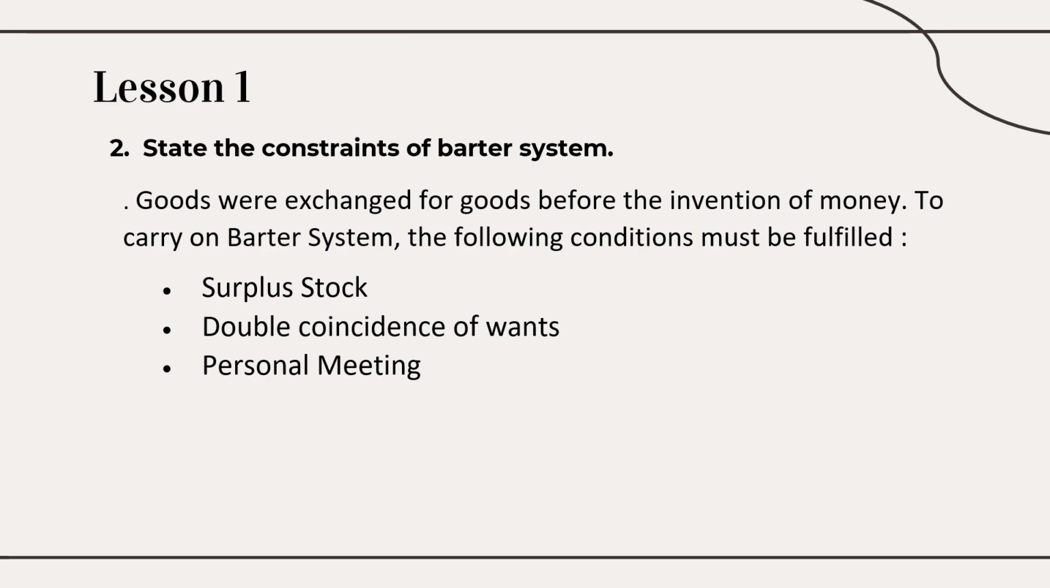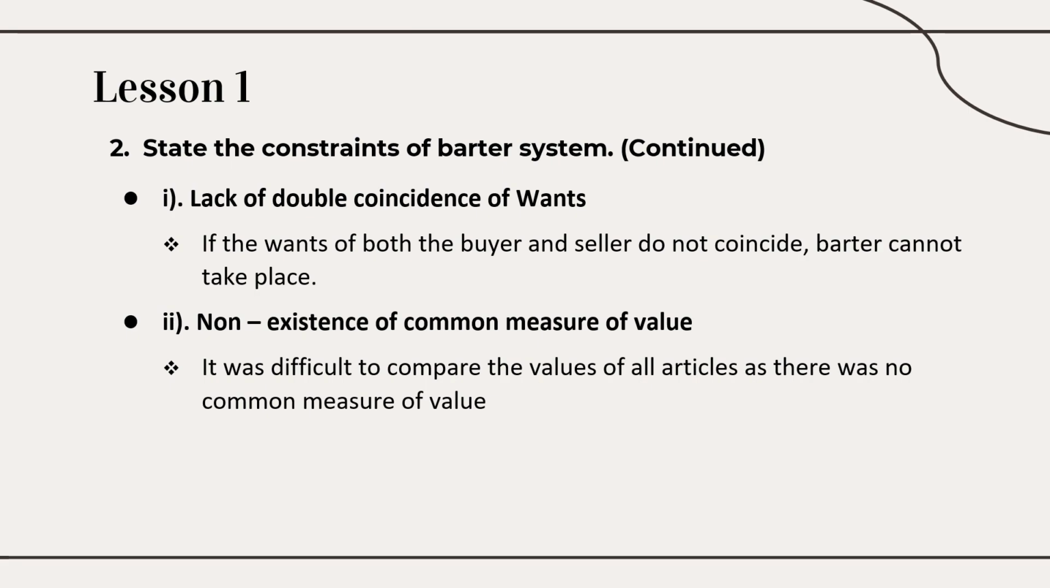If there is lack of double coincidence of wants, the barter system cannot take place. If there is no personal meeting, you cannot exchange the goods. So these three conditions would be the three difficulties. See here, lack of double coincidence of wants. And one more point you have to add, that is there is no common measure of value.